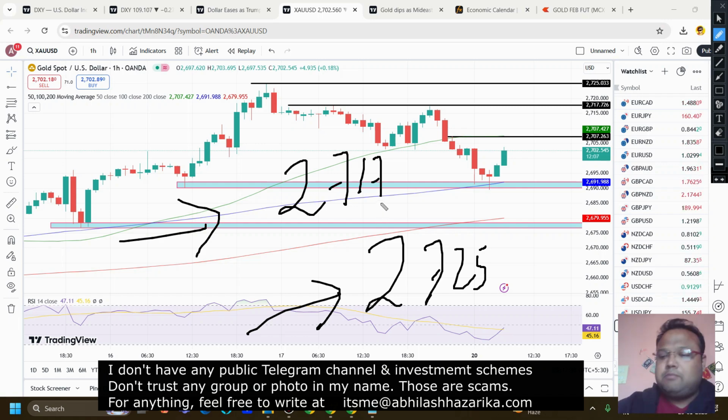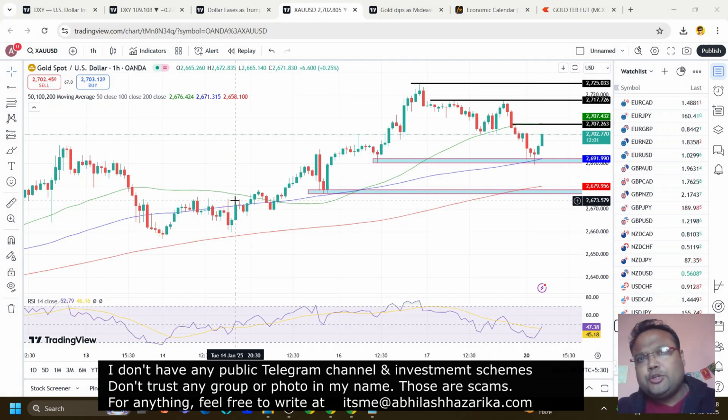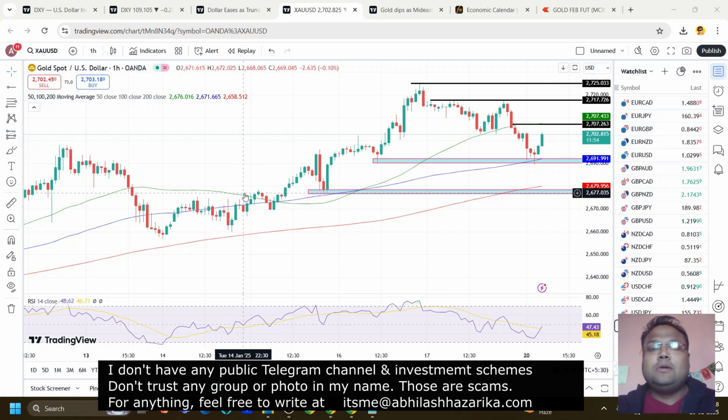Overall, the market is still bullish. So if you're a swing trader and have been holding a buy position, you can stay on the buy position as long as gold is trading above 2700. But if you're looking for a fresh position in the market, you need to be very careful because of the inauguration day, because the name Donald Trump brings a lot of volatility to the market.